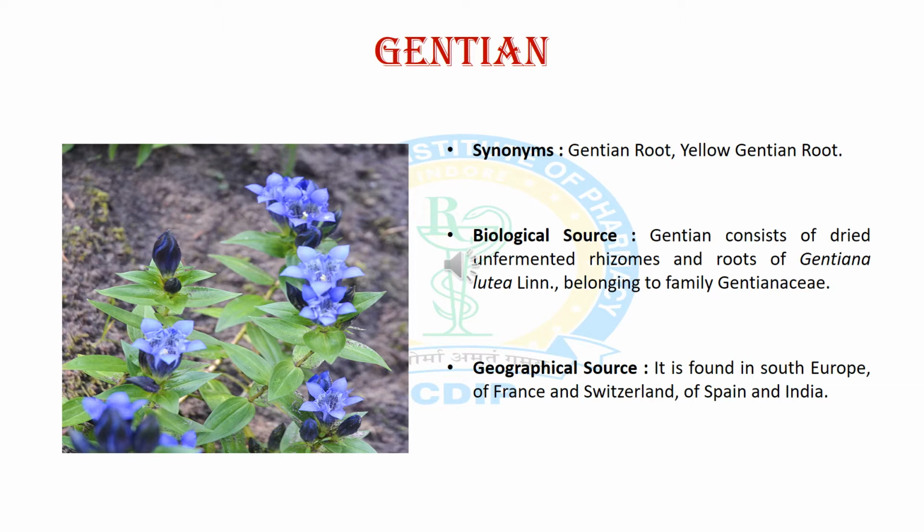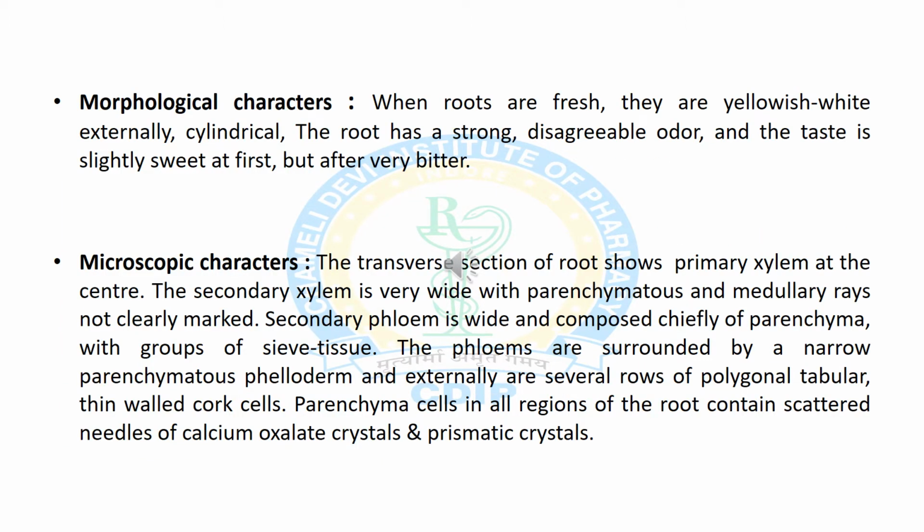So the first crude drug we will discuss is gentian, and the synonyms of gentian are gentian root and yellow gentian root. The biological source consists of dried unfermented rhizome and root of Gentiana lutea, which belongs to the Gentianaceae family. The geographical source is South Europe, France, Switzerland, Spain and India. Now we will discuss morphological characters of Gentiana roots.